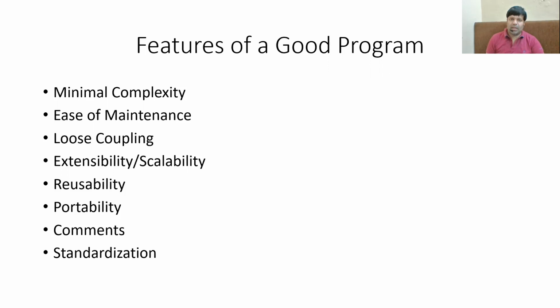Loose coupling. Now, actually a total project is a group of a lot of programs, a lot of modules, a lot of procedures. Loose coupling means how these modules or procedures are interconnected to each other. If making changes in one module results in the propagation of the same into other modules, then it is called tight coupling. So what you want is to achieve loose coupling. You should be able to make changes to one module without having to worry about its propagation into the other modules.